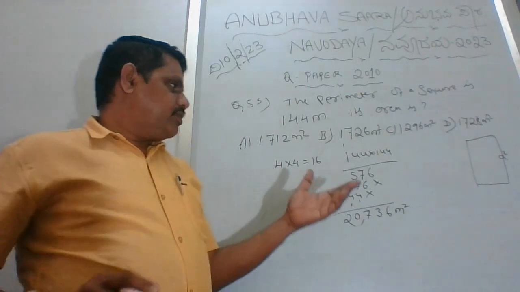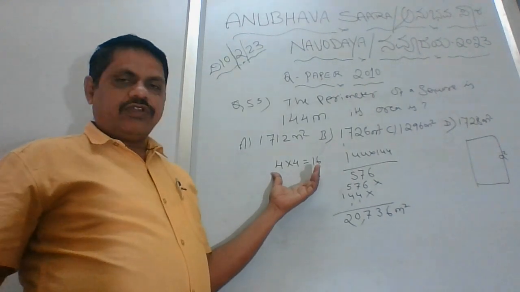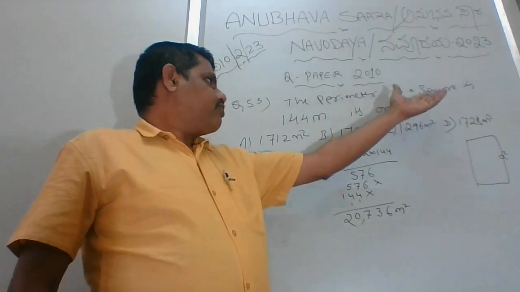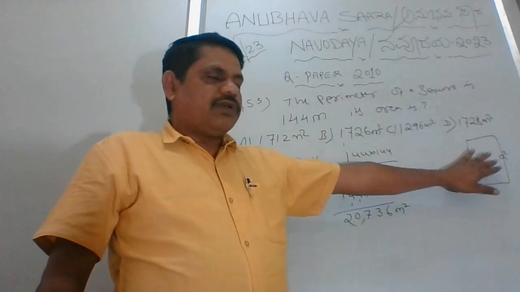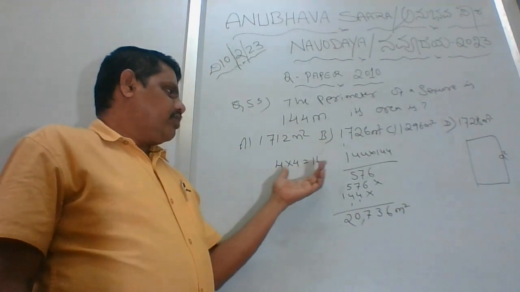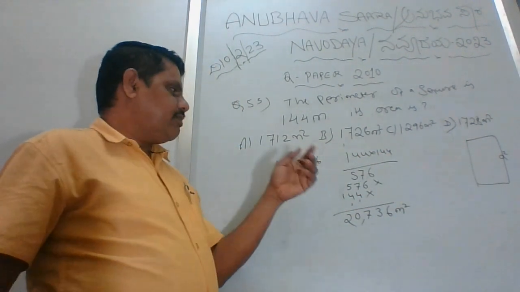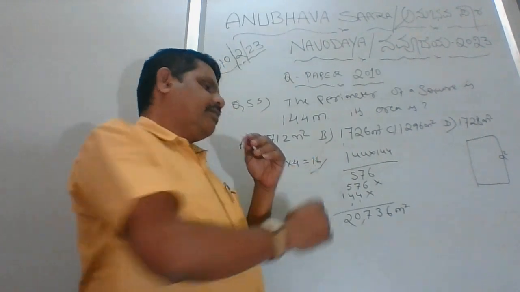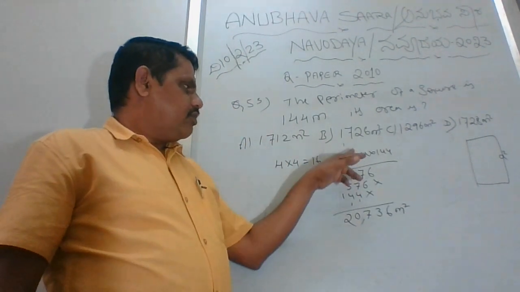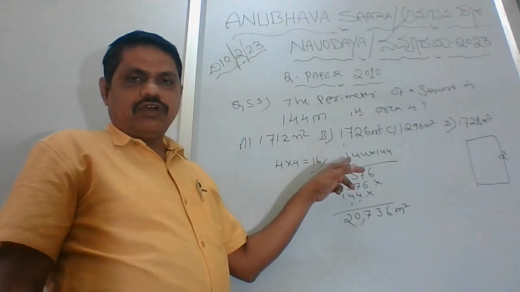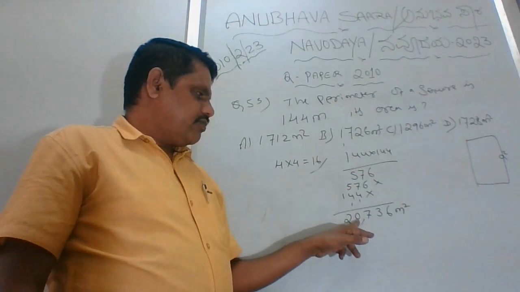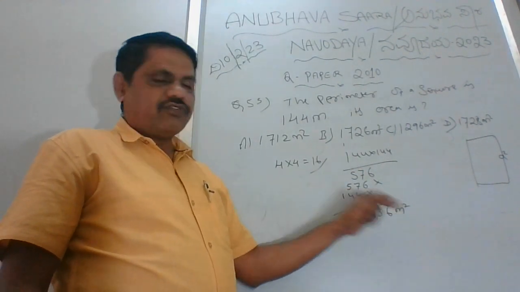Okay, so I'll repeat once again. We have taken 4 into 4 because it's a square of this. That means this we are taking 2 times. 4 into 4 is 16 because we have 16 sides. So multiplying these two, how much we received? 20,736 meter square.